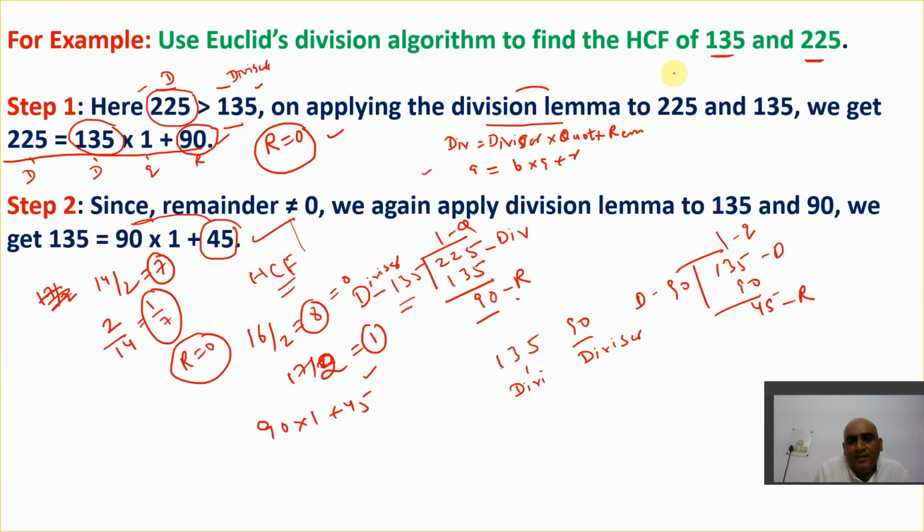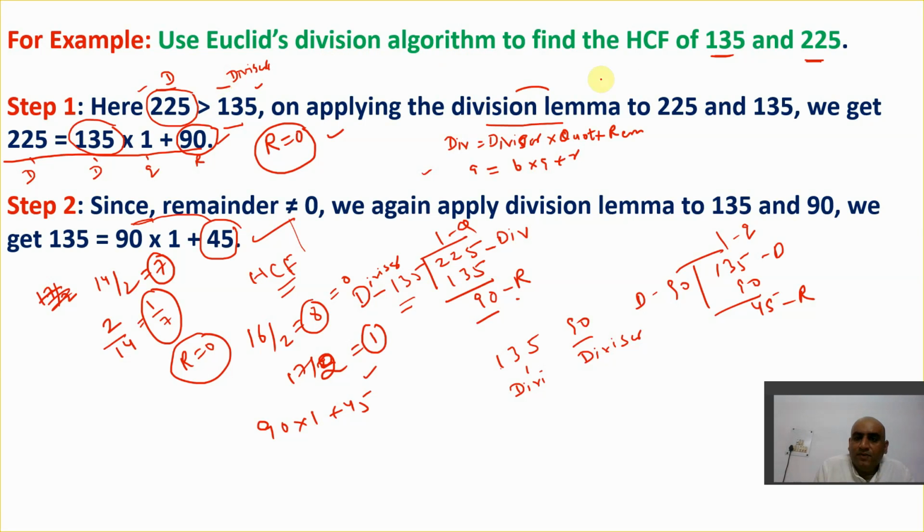Follow this process until you get the remainder 0. Whether it takes 1 step, 2 steps, or 3 steps, whenever the remainder becomes 0, you stop. That final step's divisor is your answer, and that will be your HCF.